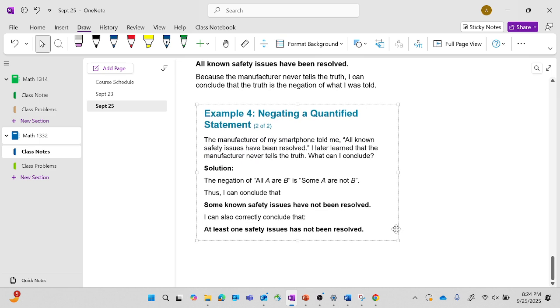So in this case, you can conclude that at least one known safety issue has not been resolved. If this guy tells you everything in your phone is fixed, and you know he's a liar and everything he says is wrong, you can conclude at least one safety issue has not been resolved. Maybe all of them haven't been resolved, or just some of them have been resolved. It doesn't need to be everything, nothing got resolved. It can be in the middle. Like my example of the tests being graded, if I said all of them are graded and I'm a liar, that just means at least one of them has not been graded, either one or all or just half or whatever.